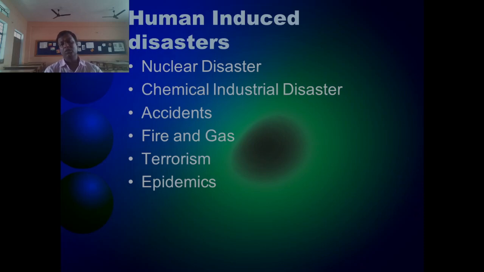So, dear students, these are human disasters, because these disasters come with the direct activity of human beings, and the rest of the human induced disasters we are going to discuss in another video lecture.